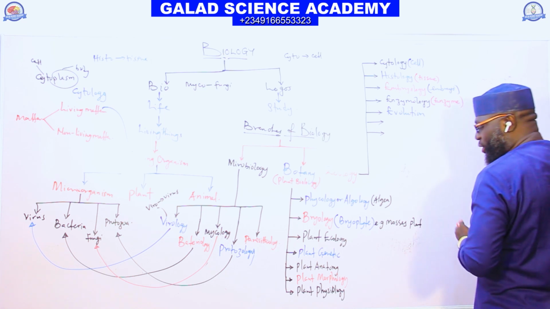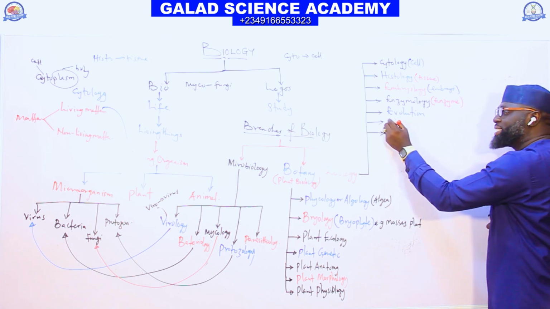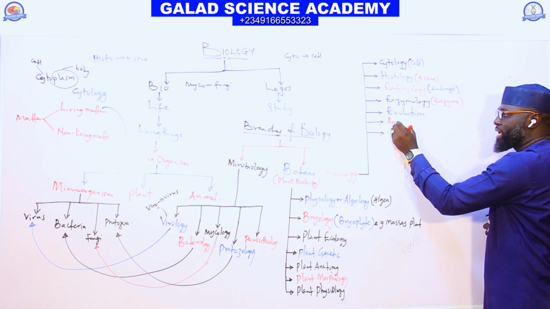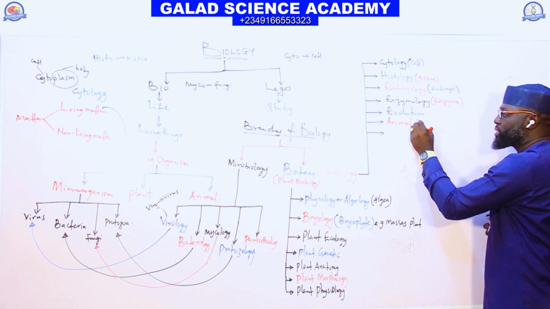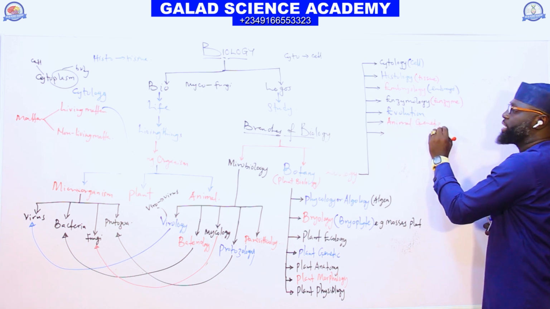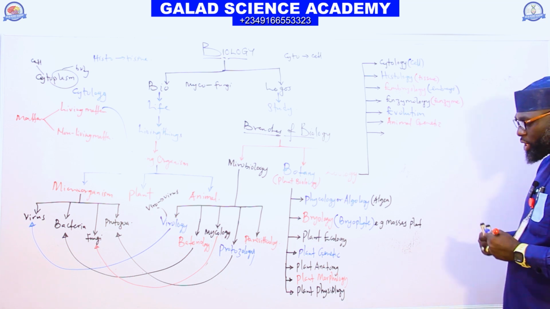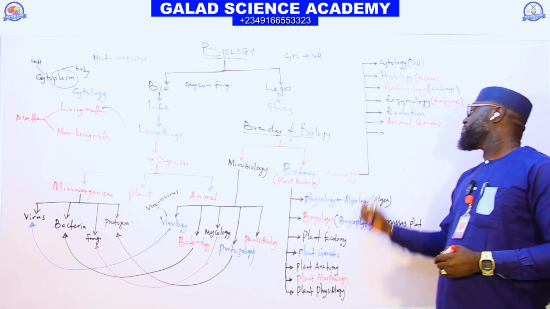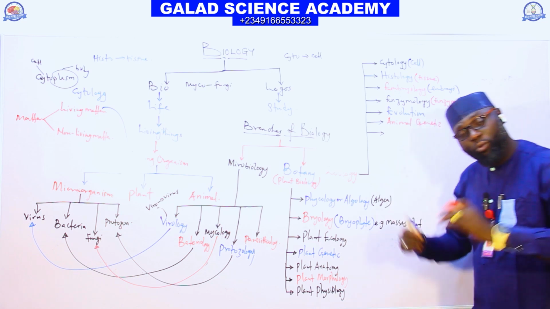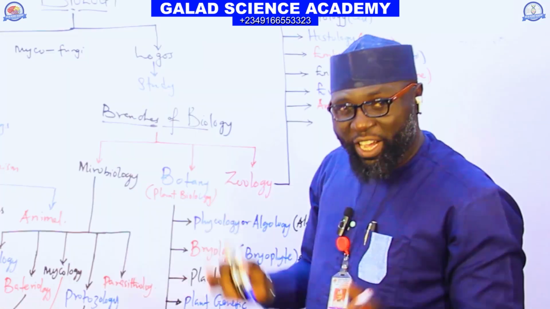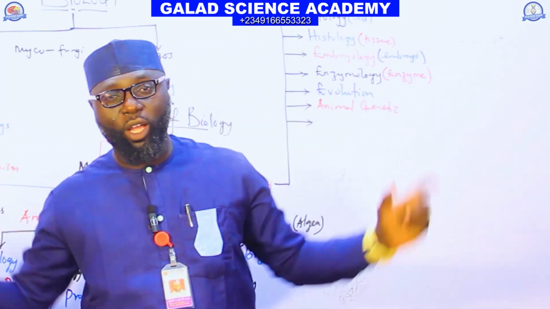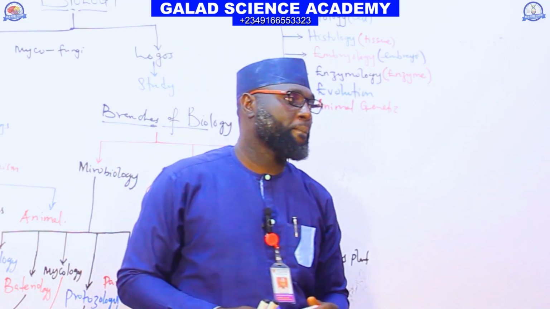And we also have animal genetics. Animal genetics, like the one you have in plants, is a branch of animal biology that deals with the study of variation and heredity that occur in all animals.